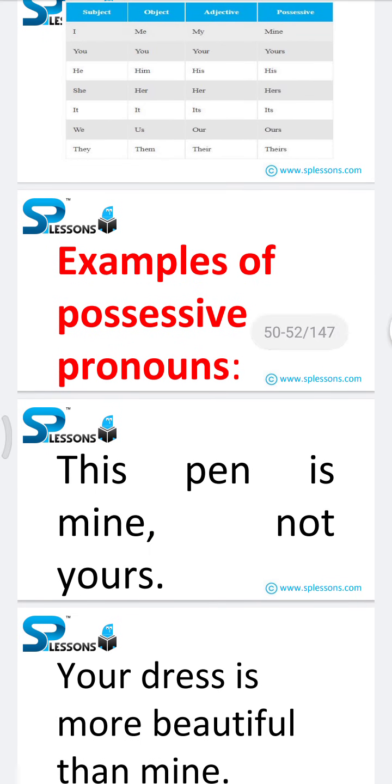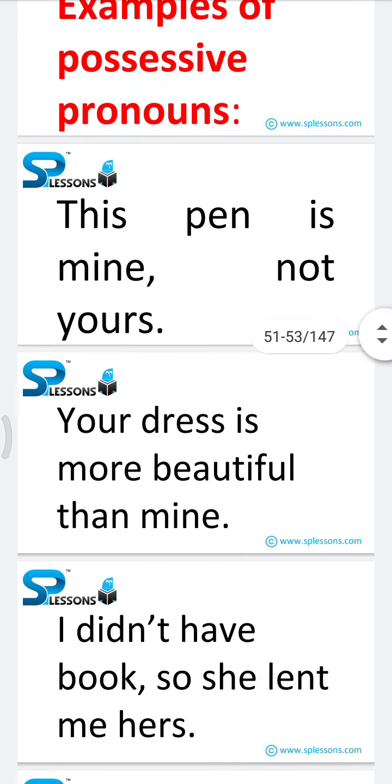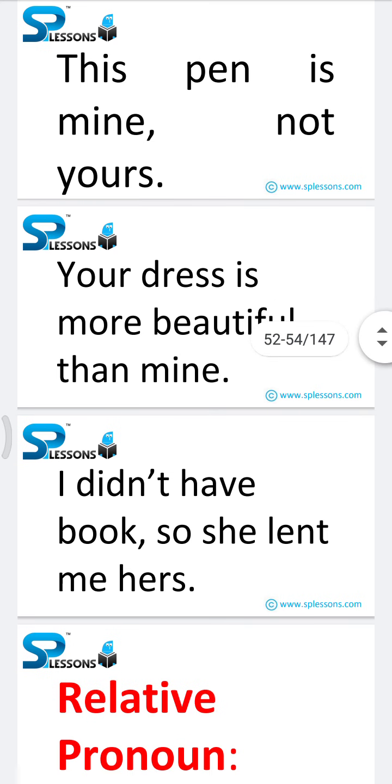Examples of possessive pronouns. This pen is mine, not yours. So here I have clearly mentioned my possessiveness towards my pen. So I mentioned that this is only my pen, not yours. So the pen belongs to me and I am the owner of the pen. Your dress is more beautiful than mine. I did not have a book, so she lent me hers.